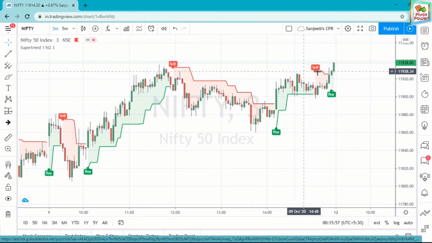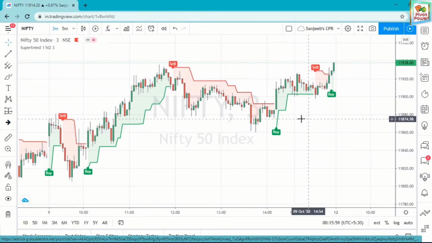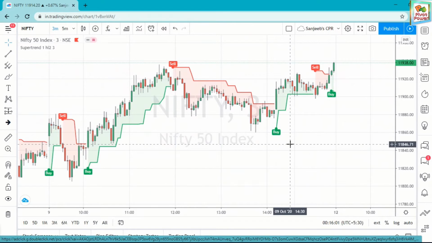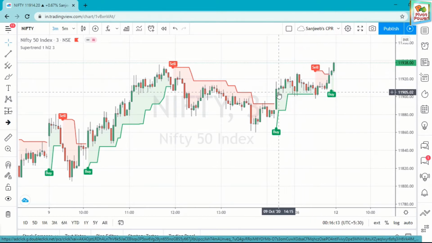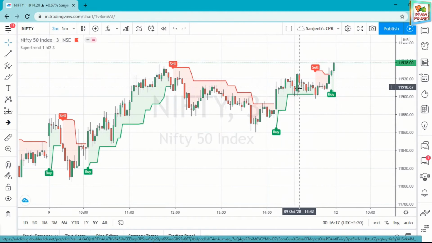This is scalping. In scalping you have to take quick decisions. If you take a buy entry here, then when your profit target is complete here, you immediately exit. Within how many minutes? Fast, within 30 minutes.